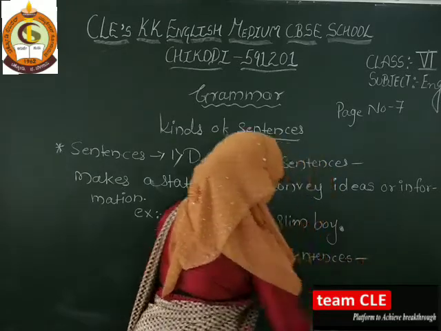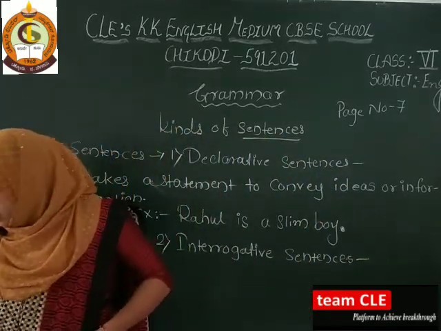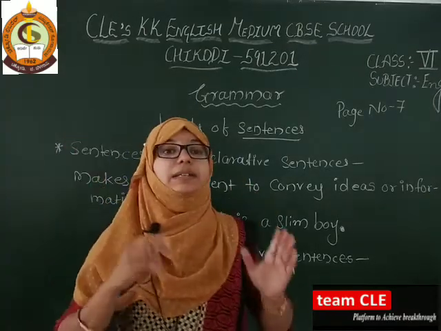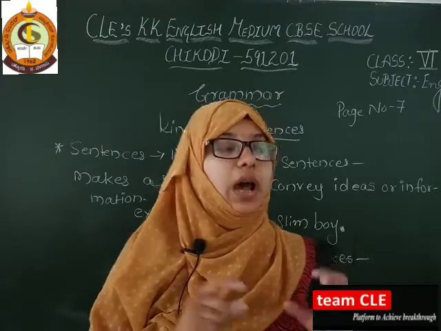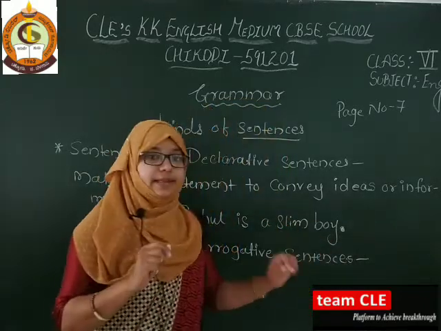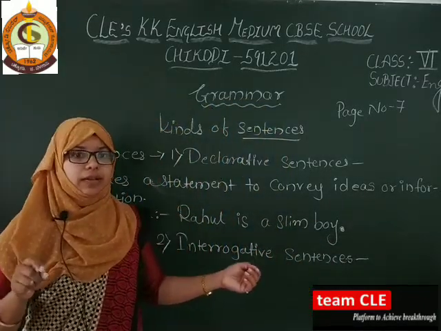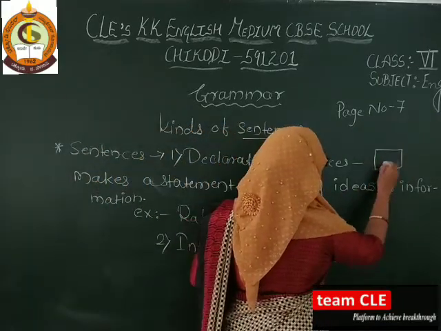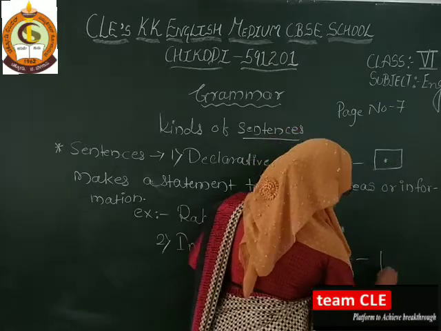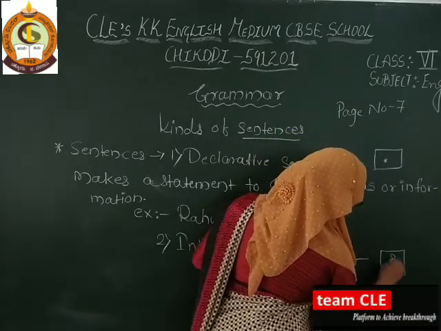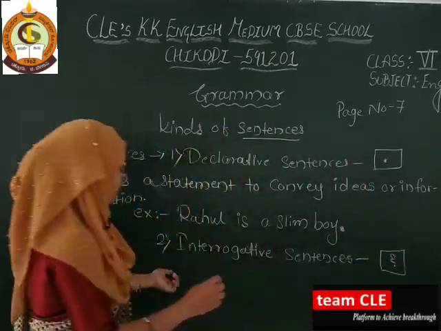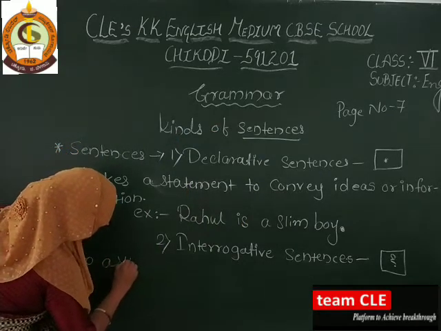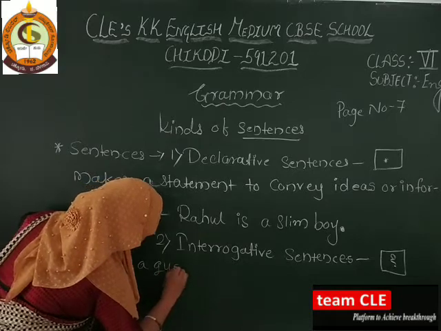Interrogative sentences. Interrogative sentences are those sentences which are used to ask a question, and they end with the question mark. Keep in mind, a declarative sentence ends with the full stop, and this interrogative sentence ends with the question mark. So, interrogative sentences are used to ask a question.